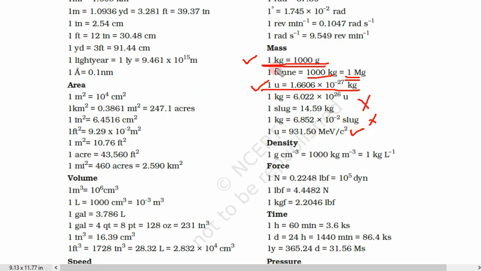So 1 kilogram is 1000 gram, 1 U is 1.66 into 10 to power minus 27 kilogram, and 1 U is equal to, in energy, 931.50 MeV. So these are some of the important conversions.